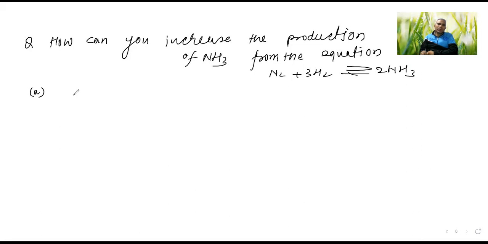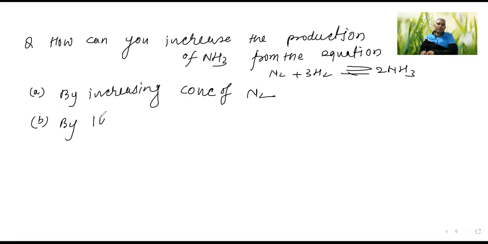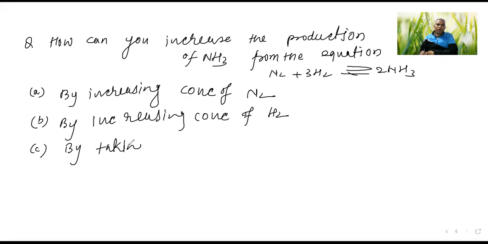Option A, by increasing the concentration of N2. Option B, by increasing the concentration of H2. Option C, by taking out the formed NH3.